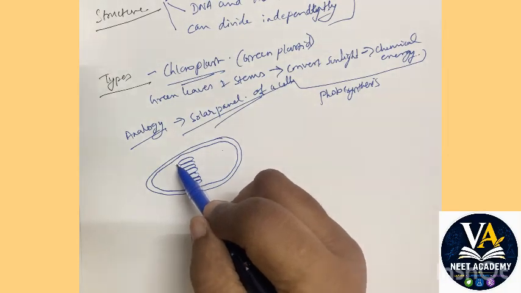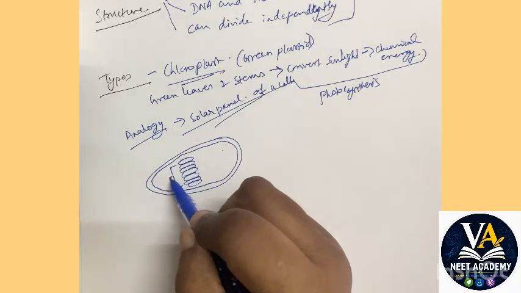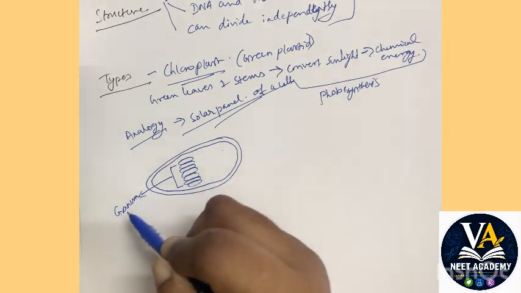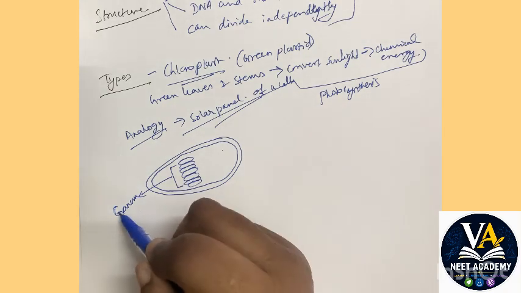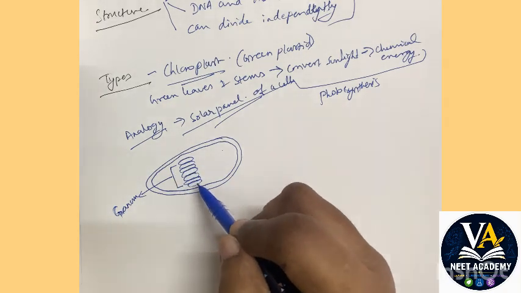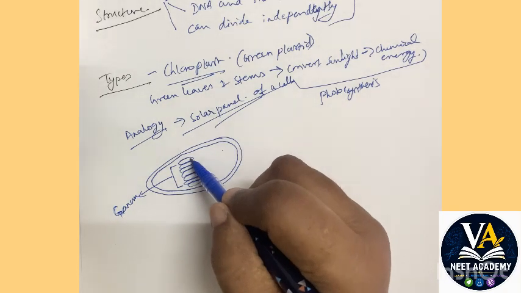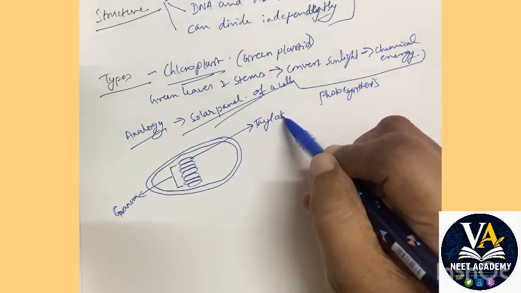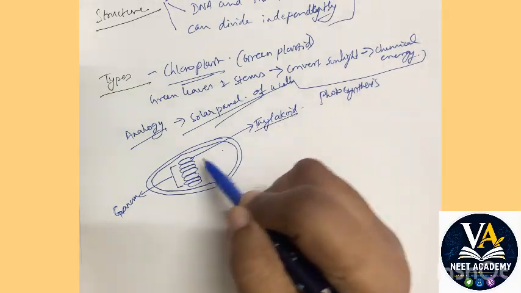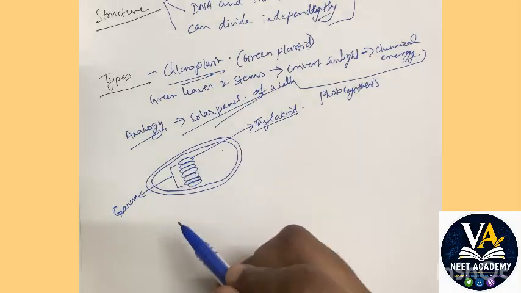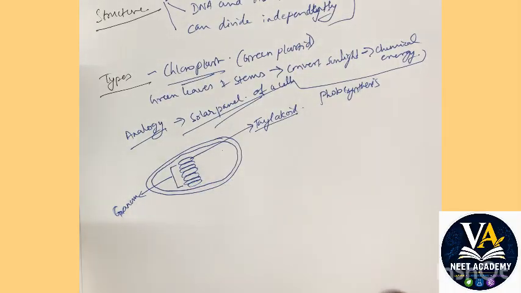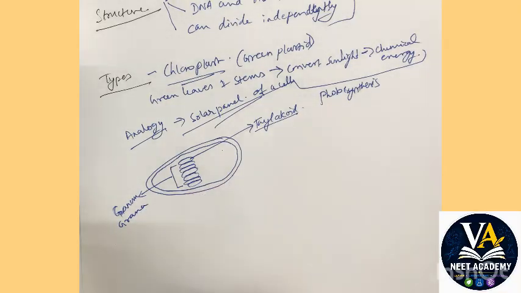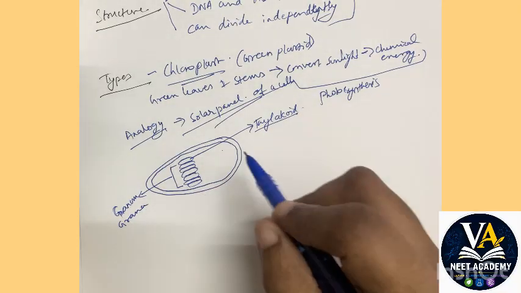And this stacking up together is called granum. Don't get confused, students, with the terms. Each thylakoid is stacked up together to form a granum or grana. Grana is plural, granum is singular.